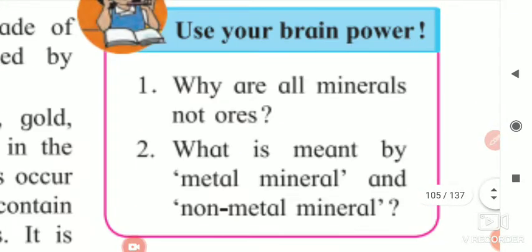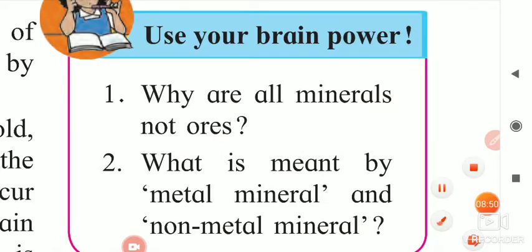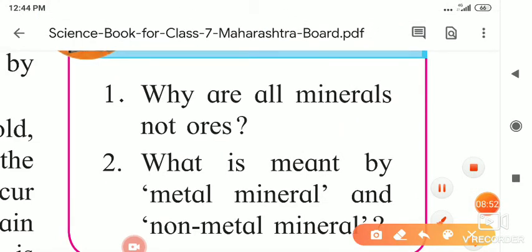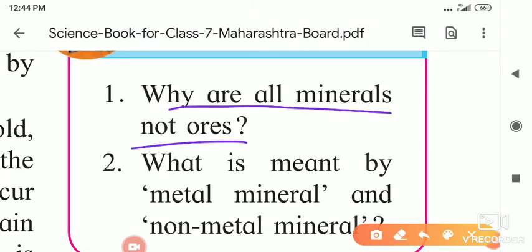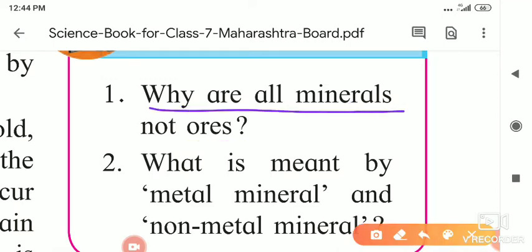Use your brain power. Why are all minerals not ores? All minerals are not ore. Why is it so? Because if the minerals are present in the solid state, they are called ores, but in the liquid state, such as mineral oil, they are not in the form of ore.